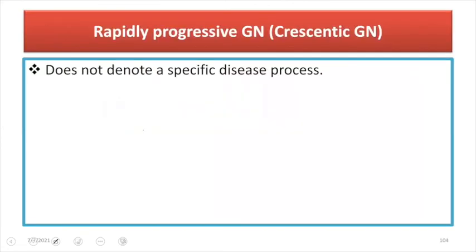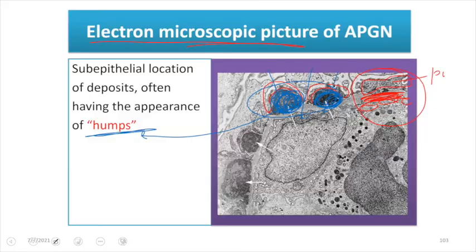In this way, we have completed our video on acute proliferative glomerulonephritis, also known as post-streptococcal glomerulonephritis. In the next video, I'll be discussing RPGN, our rapidly progressive glomerulonephritis.